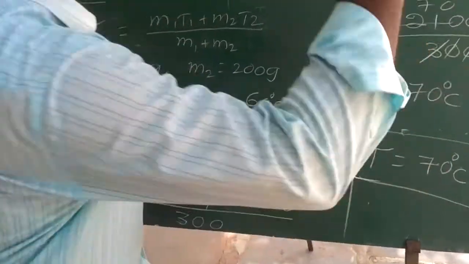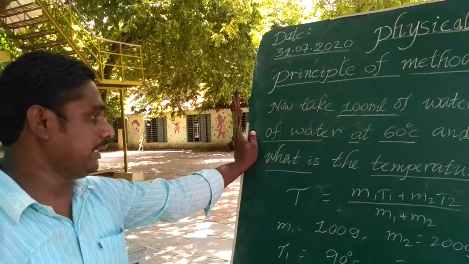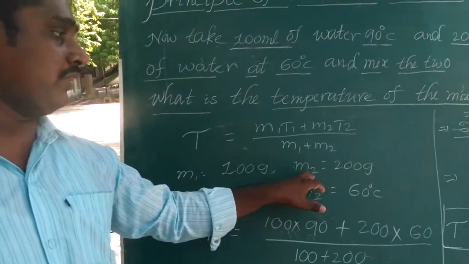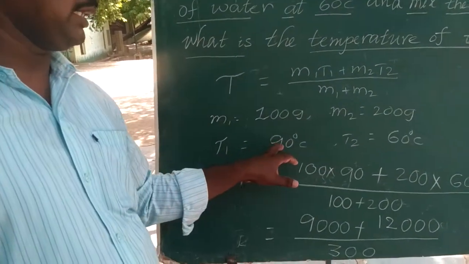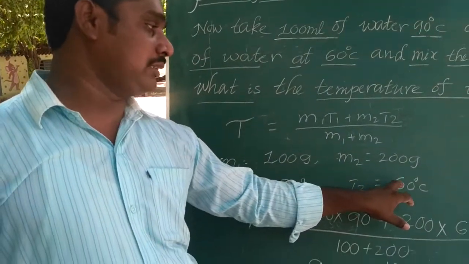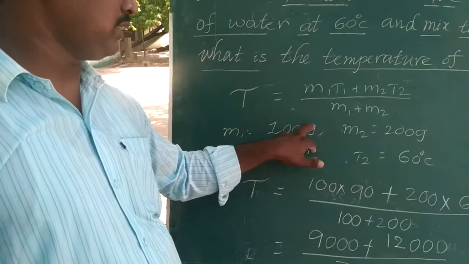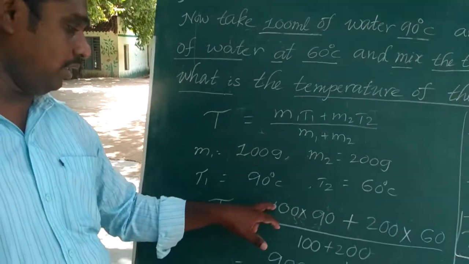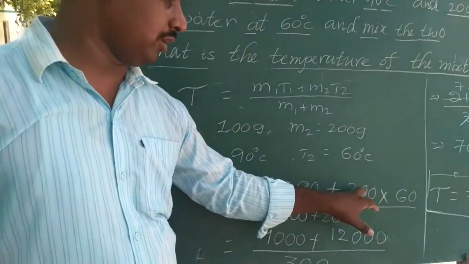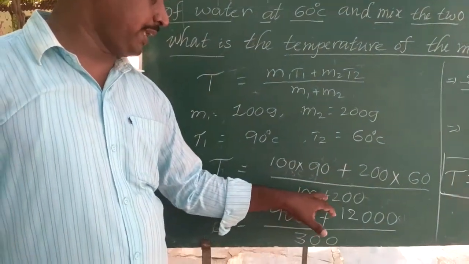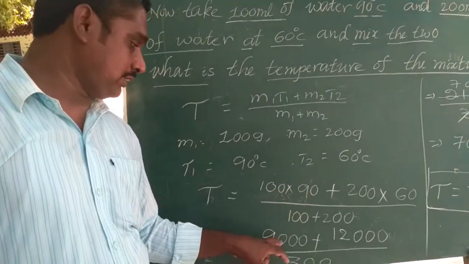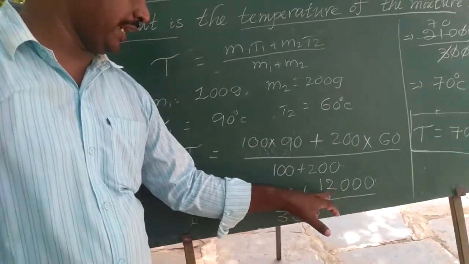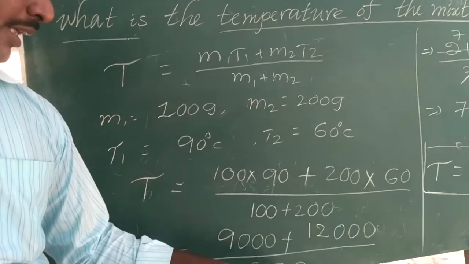Okay students, once again, what is given here? M1 is 100 grams, M2 is 200 grams, T1 is 90 degrees Celsius, T2 is 60 degrees Celsius. These values are substituted in this equation. We get T is equal to 100 into 90 plus 200 into 60, divided by 100 plus 200. 100 into 90 is 9,000, plus 200 into 60 is 12,000, divided by 300.